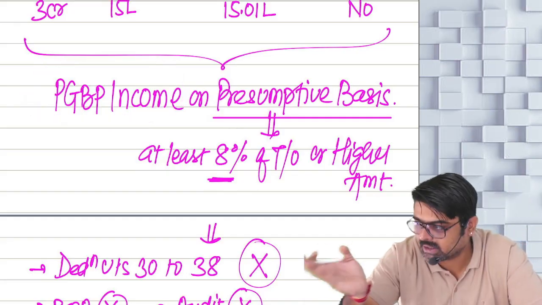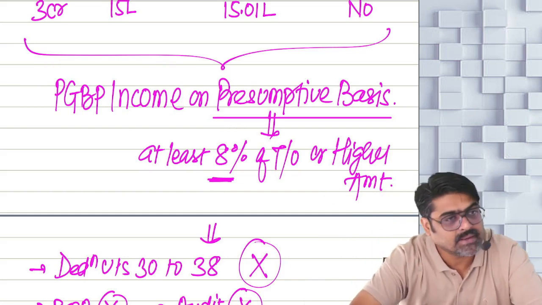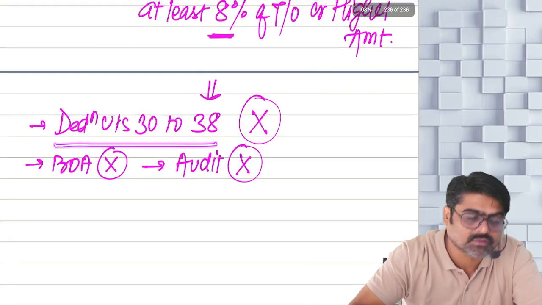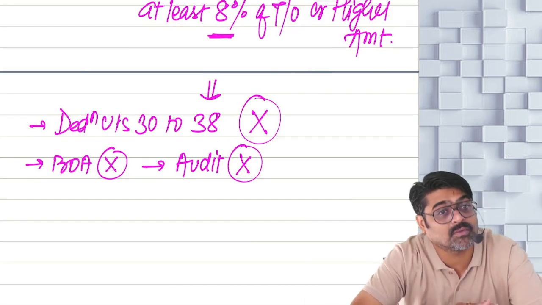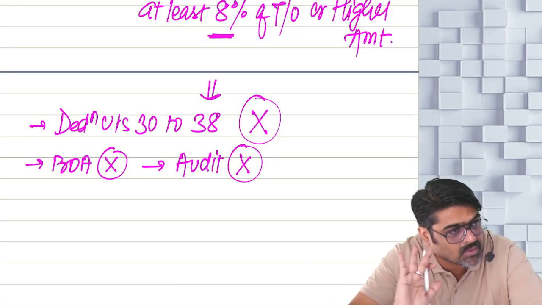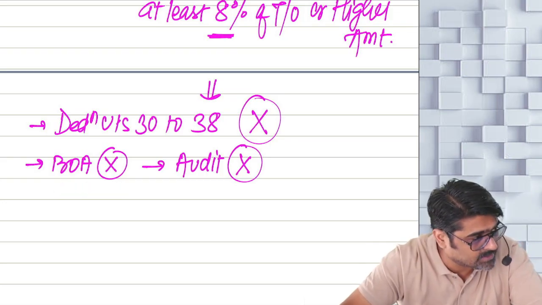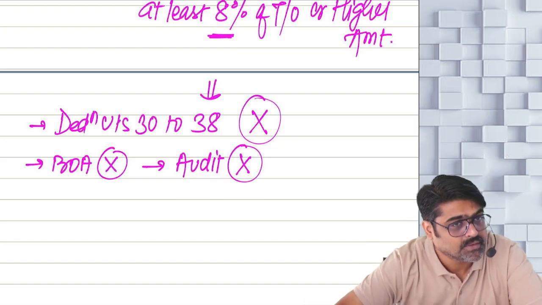Now if you show at least this much or a higher amount, you follow 44AD, then no need to claim the deductions under section 30 to 38 separately. It will be assumed as if you have claimed and we have allowed. No need to get the books of accounts audited, books of accounts maintained separately, and no need to get them audited. Will you remember? Sure, sir.